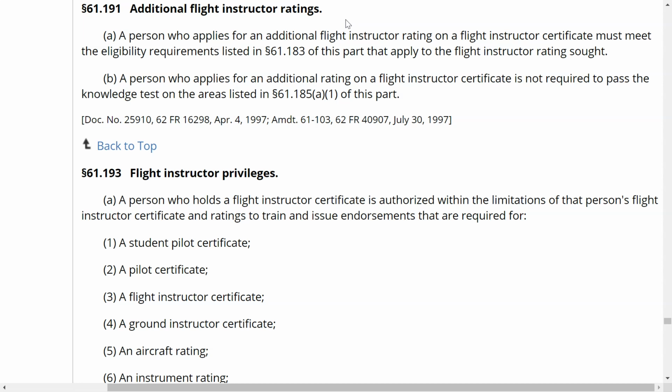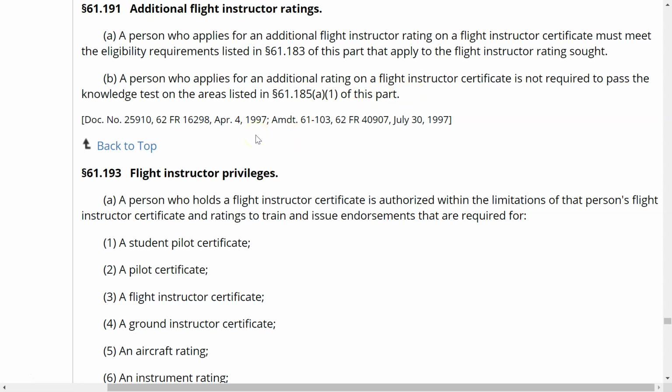A person who applies for an additional flight instructor rating on a flight instructor certificate must meet the eligibility requirements listed in 61.183. So you don't get any leeway past 183. That apply to the flight instructor rating that you're currently seeking. A person who applies for an additional rating on a flight instructor certificate is not required to pass the knowledge test on the areas listed in 61.185 of this part. What does that mean? Well, it means you don't have to take the FOI test ever again, just one time.